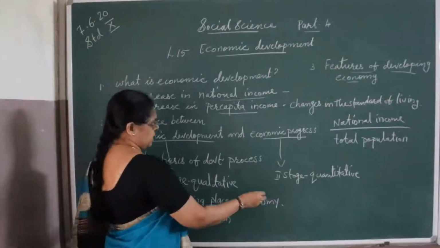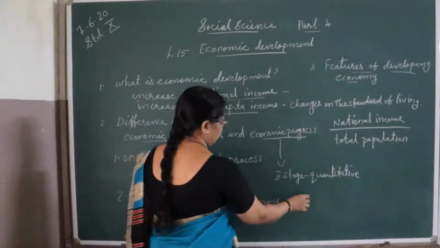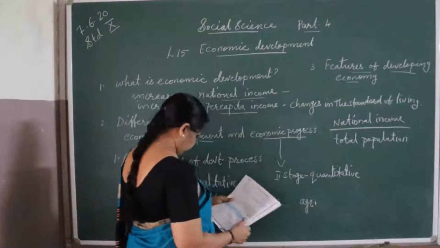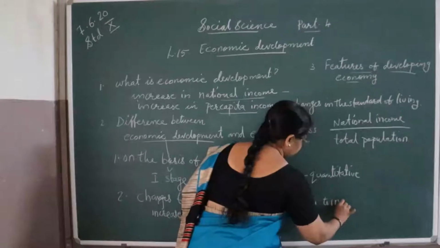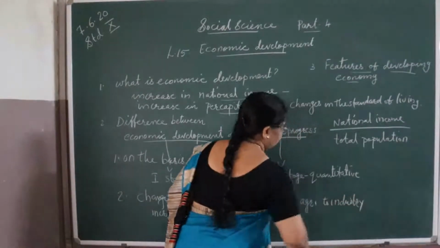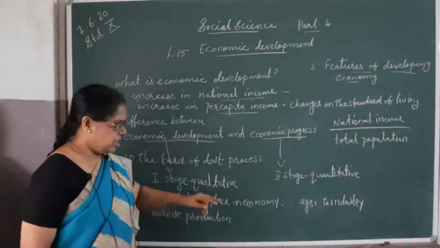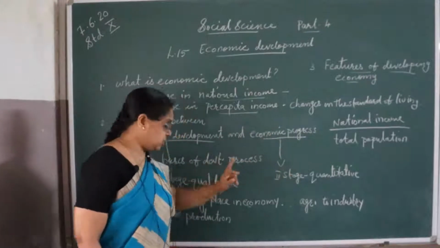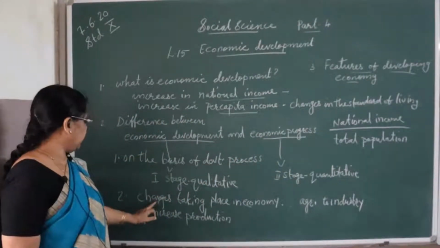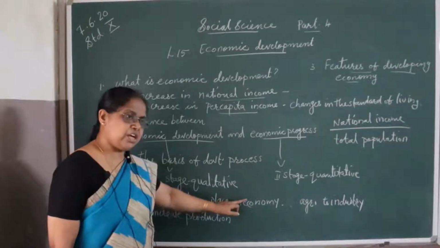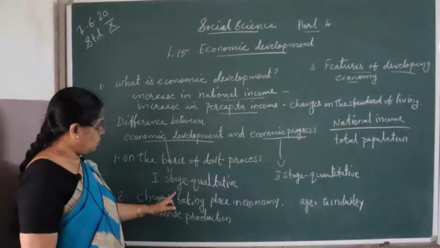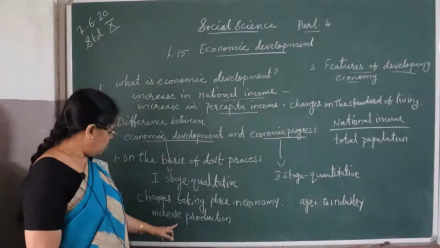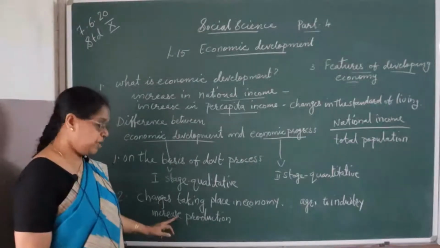But in economic progress, they shift from agriculture to industry. We know that industry leads to faster development. So that is economic progress. So in economic development, we consider that there will be increase in production, but no decrease in poverty, and it will not generate employment also.